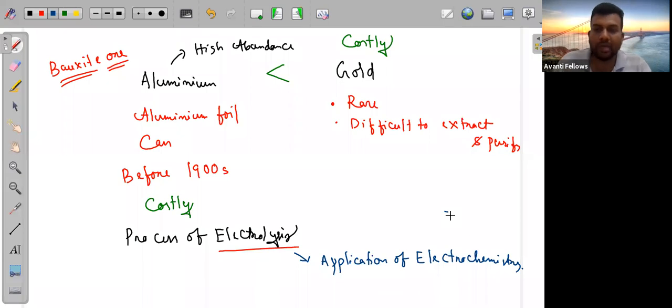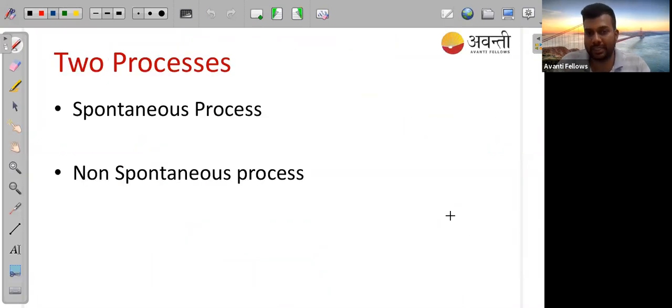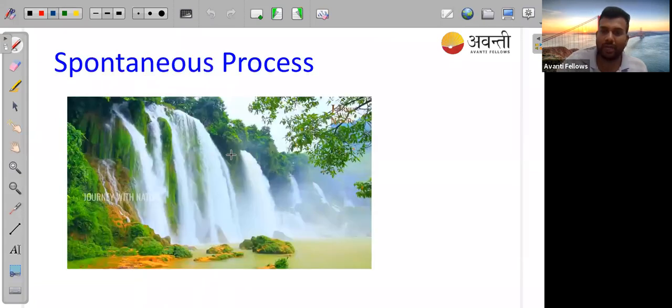So we'll move to the next part, that is processes. There are two possible processes. One is the spontaneous process and another is the non-spontaneous process. I think you all have studied thermodynamics. In thermodynamics, a lot of laws are explained for these spontaneous and non-spontaneous processes. So I will first tell you about the spontaneous process.